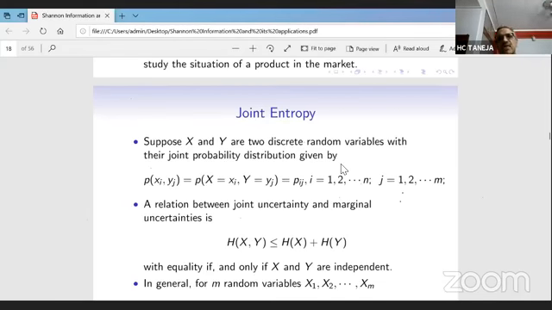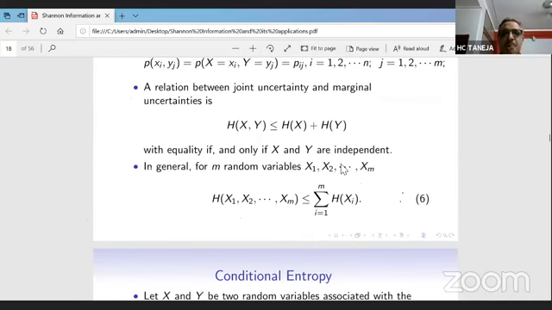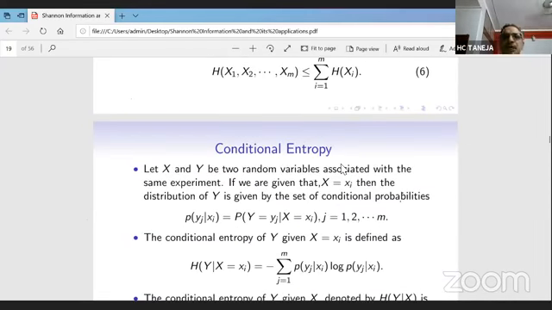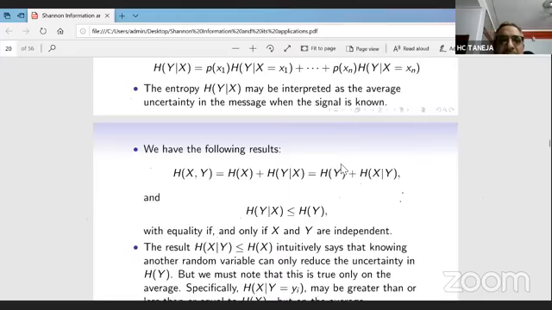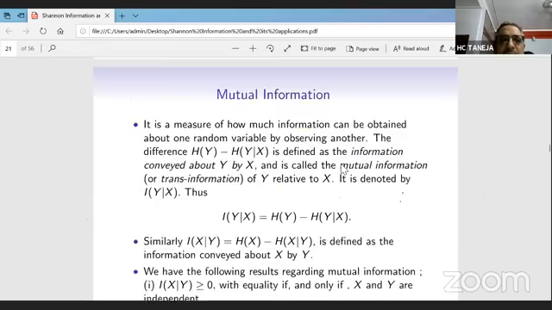The entropy associated with the joint experiment is less than or equal to the marginal entropy, and equality holds when these are independent. Then there is a concept of conditional entropy also. Naturally, whenever we have the joint probability distribution, we have the conditional probability distribution.